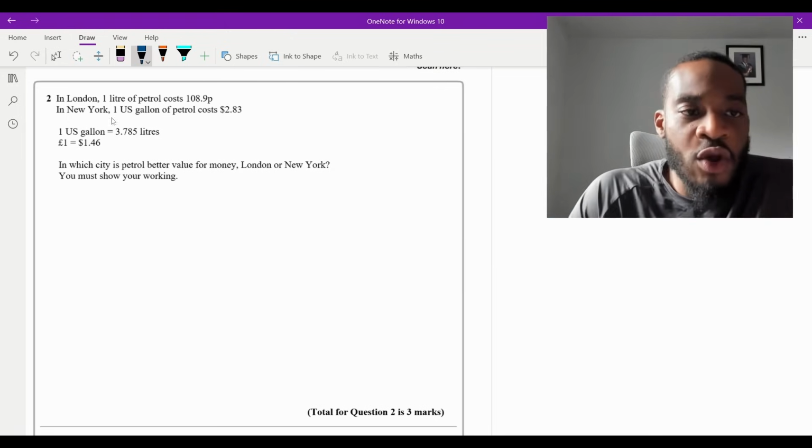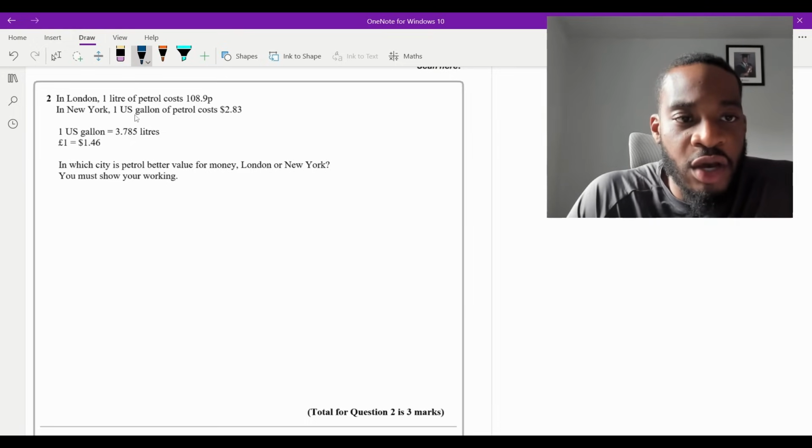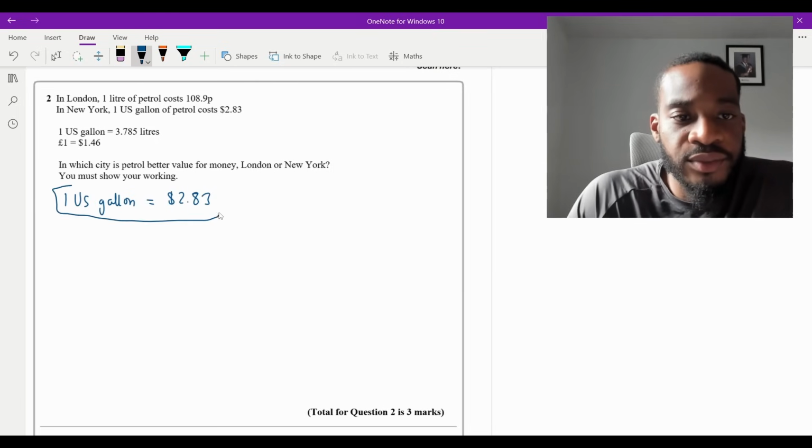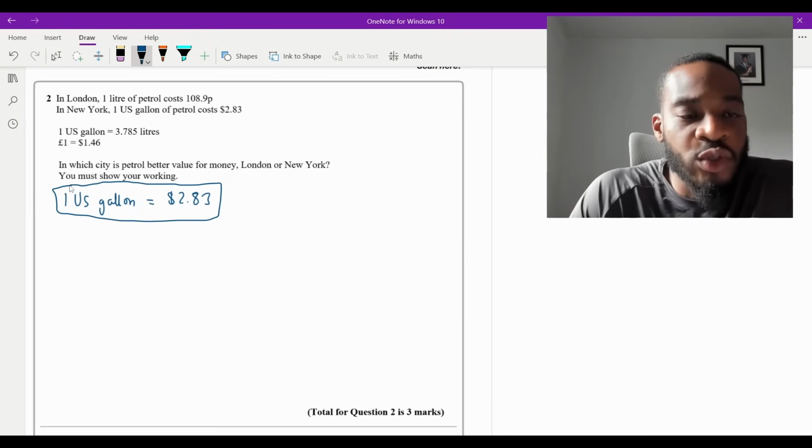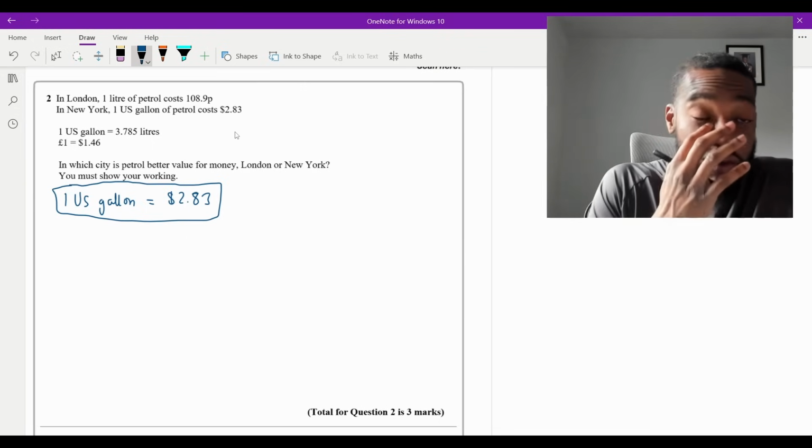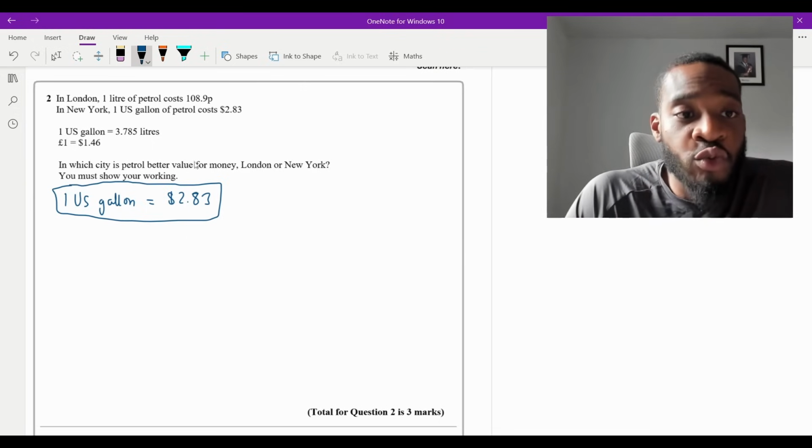Okay, so what we know as a fact is how much petrol costs in New York. One US gallon is equal to $2.83. That is a fact, so I'll put it in a box. What I want to do is work out the cost of the petrol in the UK, in London, and figure out how much it will cost in the US, and then compare to $2.83.